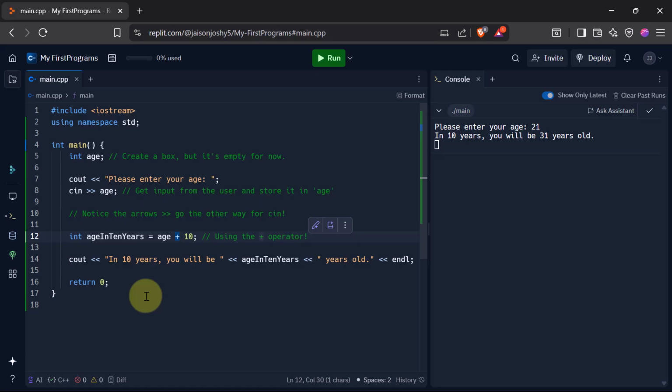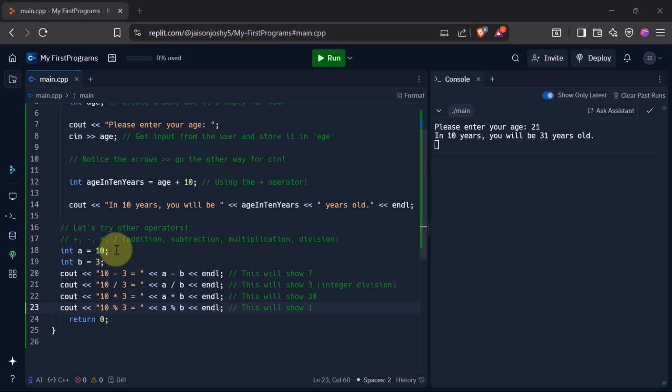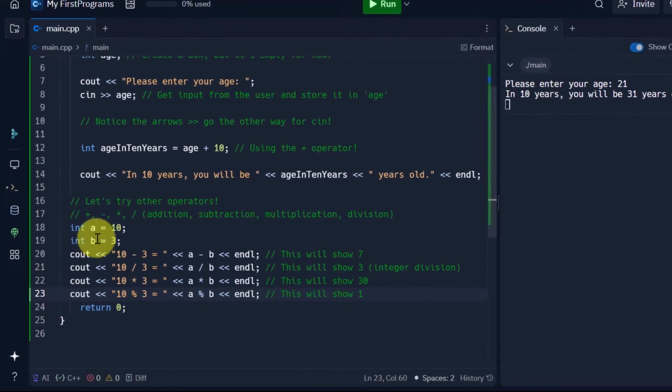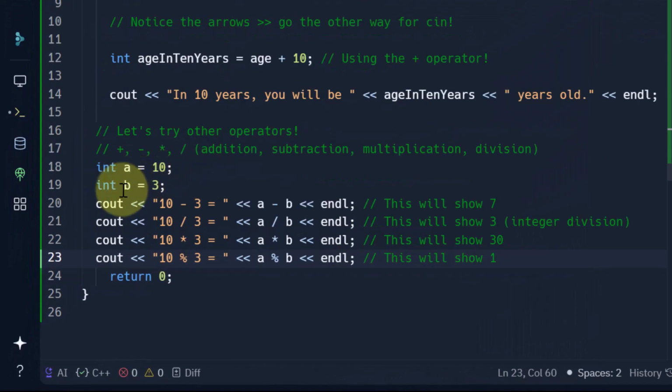Similarly, you can make use of other operators as well. Let's try a few of them. Okay, so here I have included a few more operator examples just to show it to you. I've just extended the code here. Let's keep whatever we had till here, and here I am declaring two more variables called a and b, both of type integers, and to a I am assigning the value 10, and to b I am assigning the value